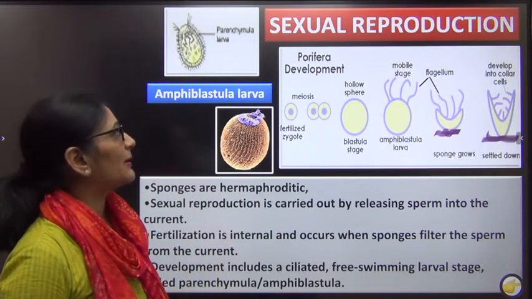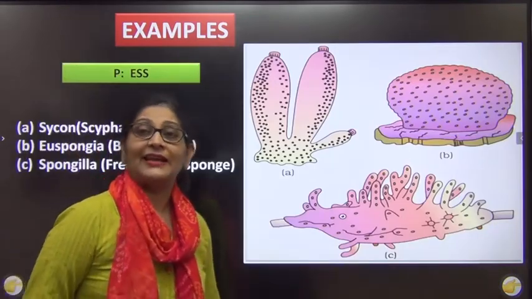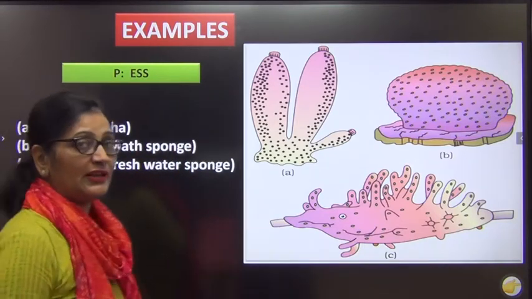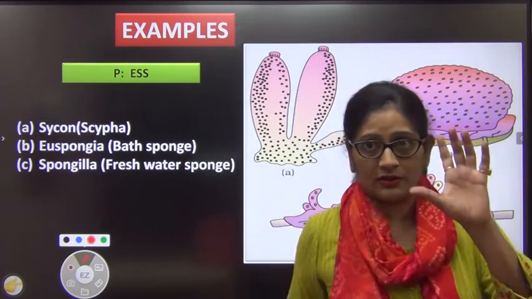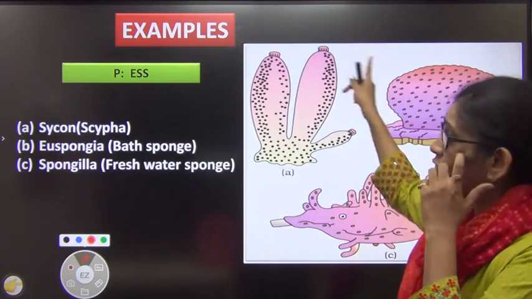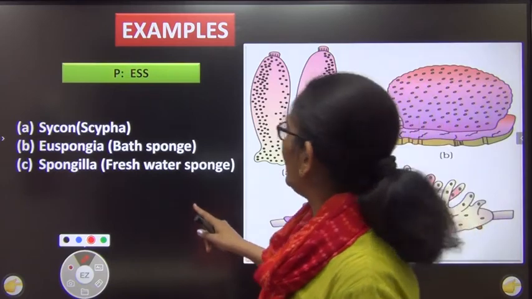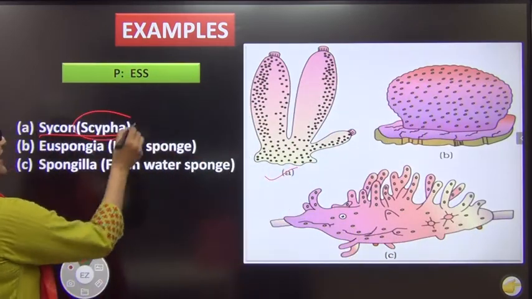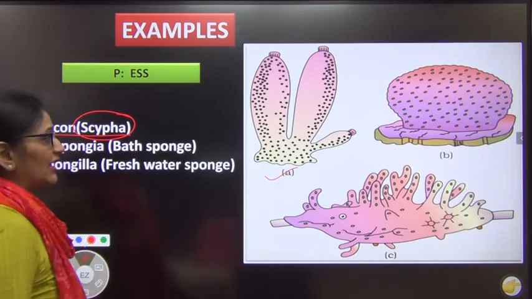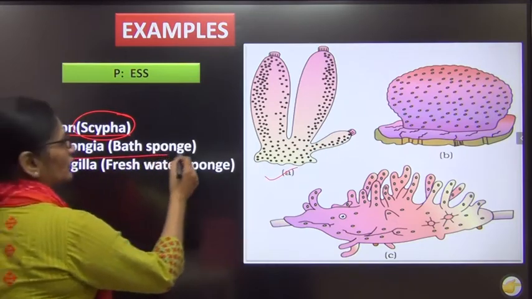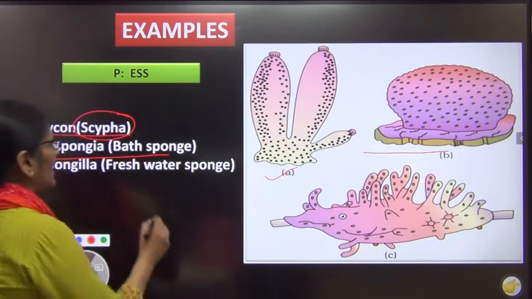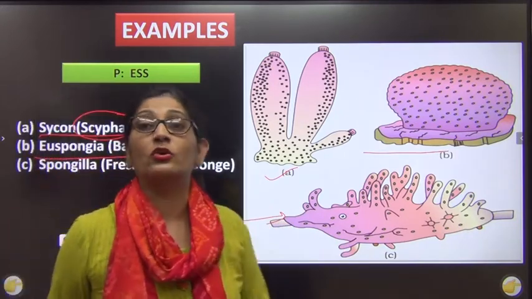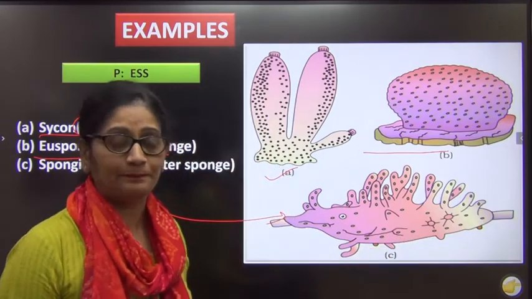Now we will go for some important examples. I'll tell you, in medical exams from this chapter, examples are very, very important. You will learn the examples at the end of the topic and also through the diagrams. Now there are three examples you need to know. A is your Scypha, the common name of which is Sycon, also called Scypha. B is your Euspongia, also called the bath sponge. And the third one, C, is your Spongilla, which is the freshwater sponge. I told you most of them are marine except Spongilla.